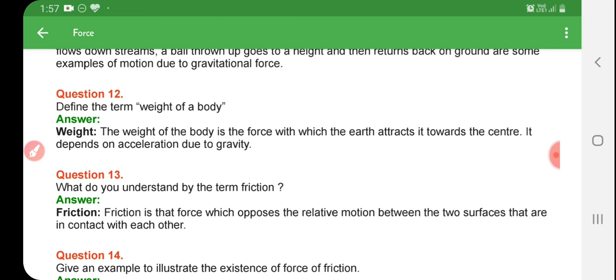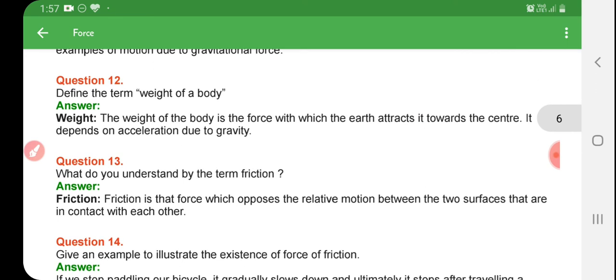Now question number 12. Define the term weight of a body. The weight of a body is the force with which the earth attracts it towards the center. It depends on the acceleration due to gravity.